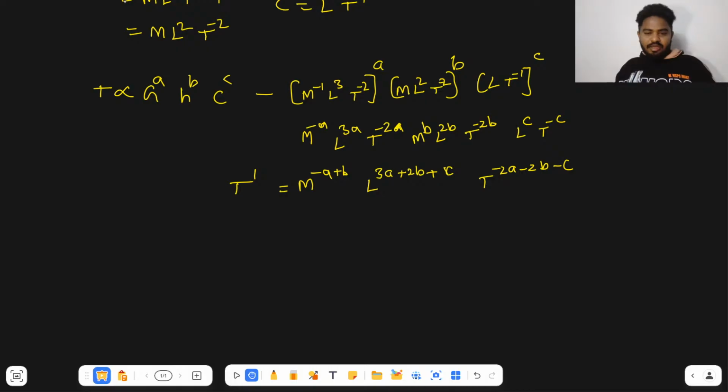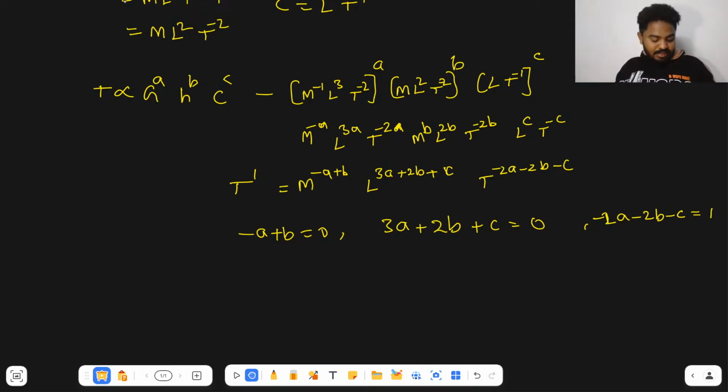So M to the power minus a plus b is equal to 0, and 3a plus 2b plus c is equal to 0, and then minus 2a minus 2b minus c is equal to 1. From these three equations you can find out the a, b values. If you find, for example, from this b is equal to a.